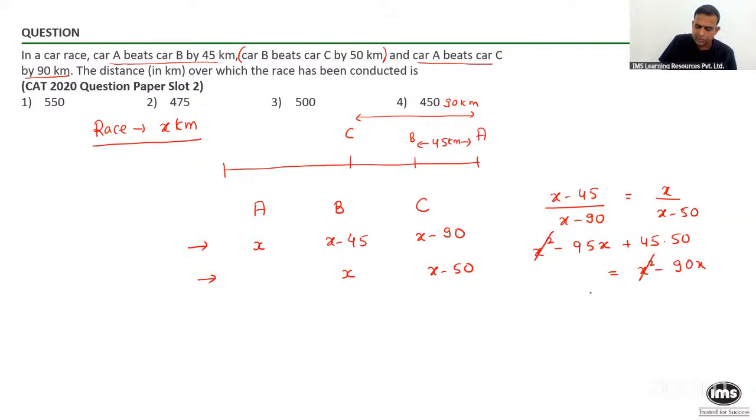The x square term will get cancelled out. If I simplify this, 95x minus 90x will give you 5x is equal to 45 into 90. Sorry, this is 50. 5 9s are 45. So if I do the multiplication here, 9 times 50 will give you 450 kilometers. My question to you is, how many of you have tried to solve on those lines? Can I get some response on the chat? This is the answer, 450 kilometers, hence option number 4 is the answer.